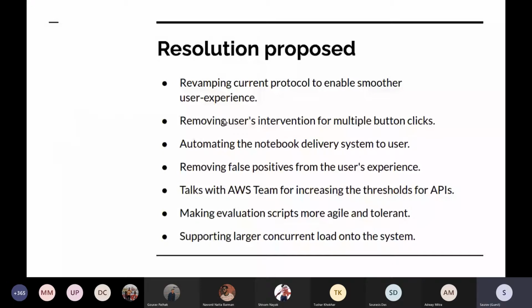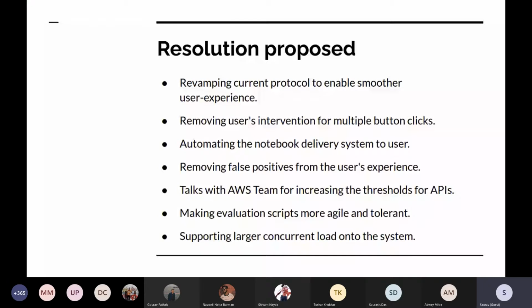What this means is that currently the user comes onto the website, goes to a particular course, and is then expected to click on the refresh button, and then click on the refresh button again. We'll be totally revamping this protocol and removing the user's intervention for multiple button clicks. The system will automatically know when the notebook has been started or stopped, and there would not be any need to click that refresh button.